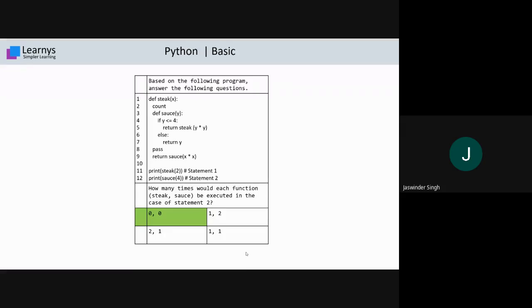Now I believe this is clear to you. I proceed to the next question. Yes Yash, is this clear? Because you asked that. Okay, clear. Hope it is clear to everyone, right? Those who did not get the answer might have understood the explanation. Hope we can proceed to the next question. Okay, fine. I am proceeding to the next one.